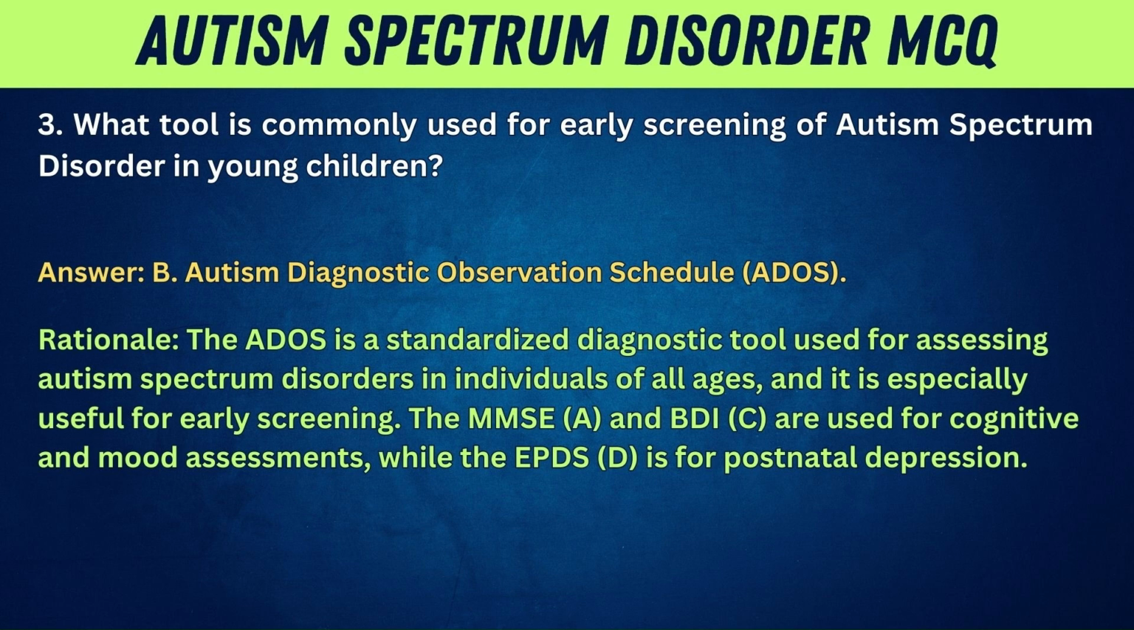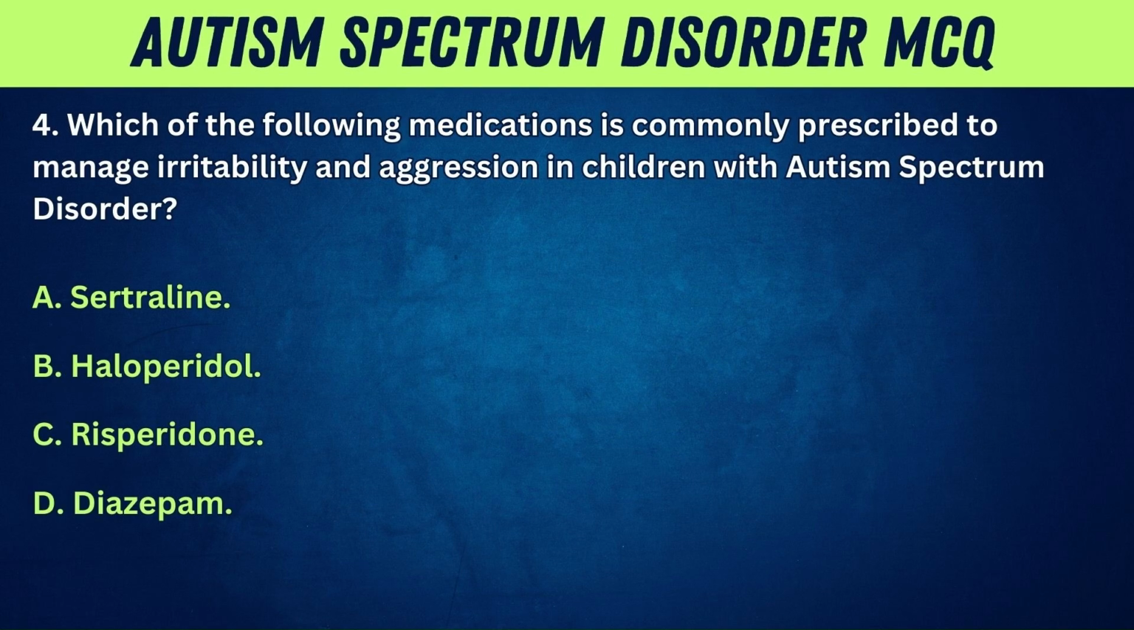Rationale: the ADOS is a standardized diagnostic tool used for assessing autism spectrum disorders in individuals of all ages, and it is especially useful for early screening. The MMSE, A, and BDI, C, are used for cognitive and mood assessments, while the EPDS, D, is for postnatal depression.